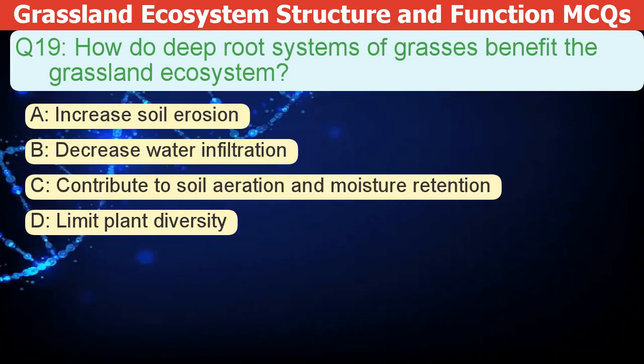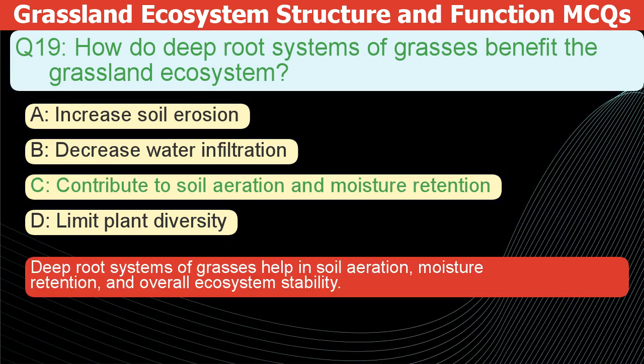How do deep-root systems of grasses benefit the grassland ecosystem? A. Increase soil erosion. B. Decrease water infiltration. C. Contribute to soil aeration and moisture retention. D. Limit plant diversity. The correct answer is C. Deep-root systems of grasses help in soil aeration, moisture retention, and overall ecosystem stability.